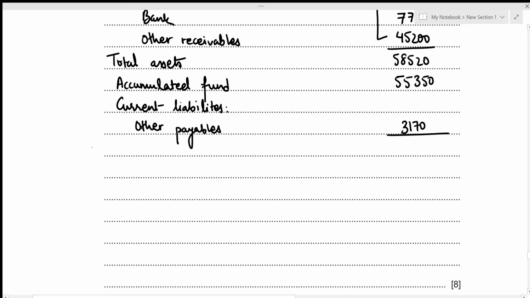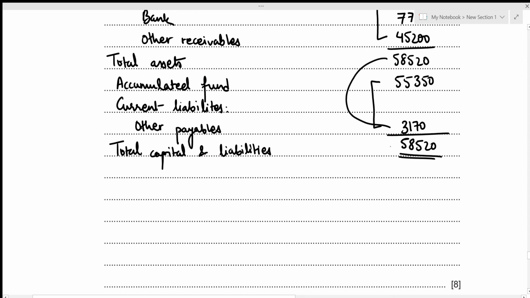Now we can just figure out the total for our capital and liabilities. This is just going to be the sum of these two values. So that's 55,350 plus 3,170, which gives 58,520. We can see that the total of assets and total of liabilities are equal, which means that our statement of financial position is correct. So this concludes our third part. Now we can move to the fourth one.